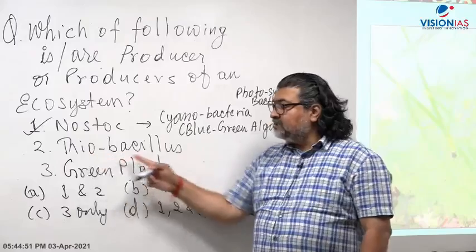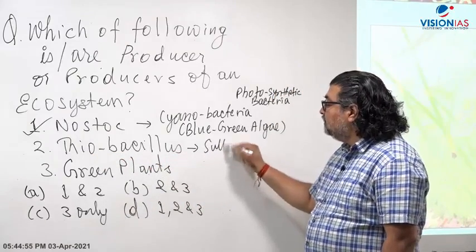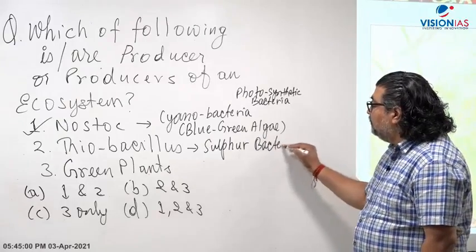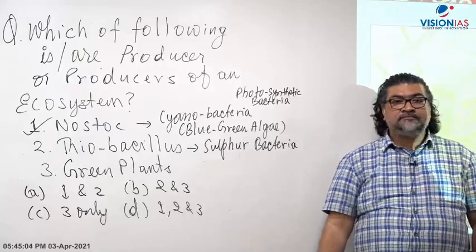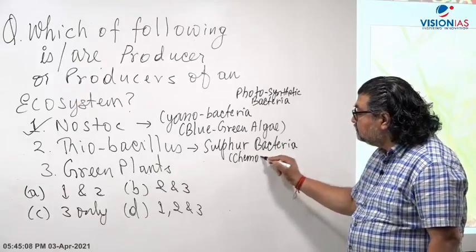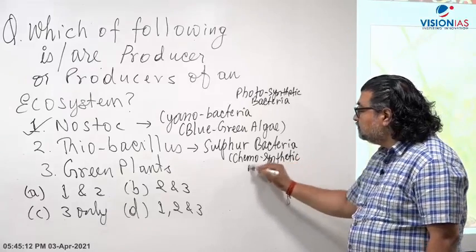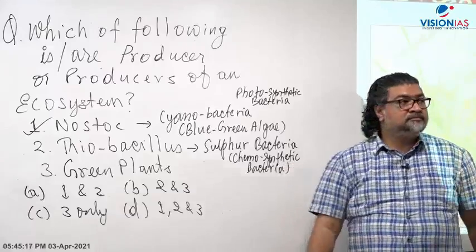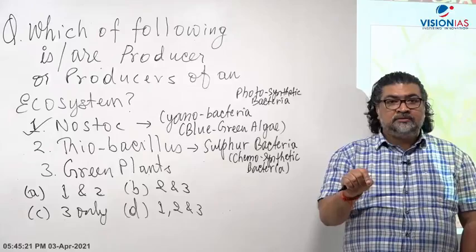Now thiobacillus. Thiobacillus is a sulfur bacteria. It is found in hot sulfur springs. And what type of bacteria is it? A chemosynthetic bacteria, which uses chemical reactions, right?